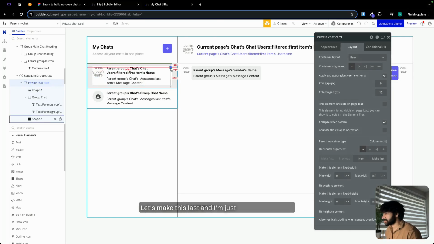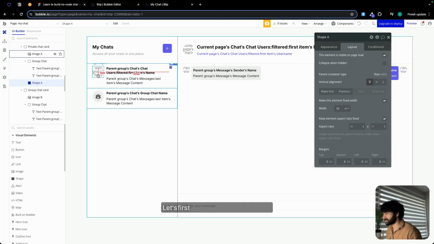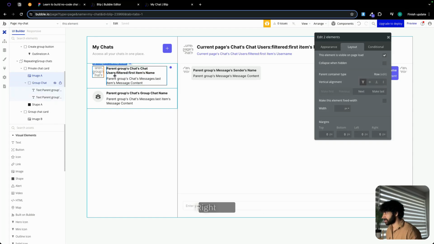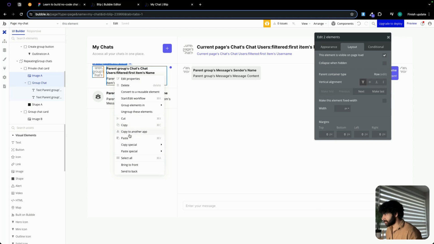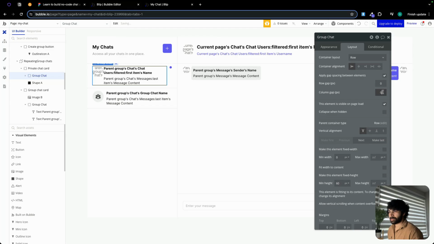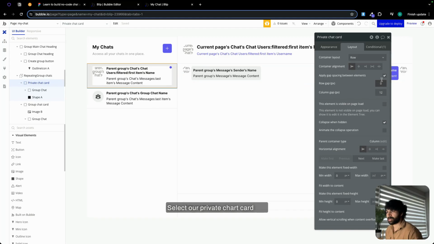And I'm just going to copy this. You know what? Let's not copy. Let's first set out the conditions and then we can copy and paste. I don't want to redo everything. Before that, I'm going to select our image and this group, right click. Let's group them into a row again with column gap of 12. Min height 0. Select our private chat card and let's make the space between.